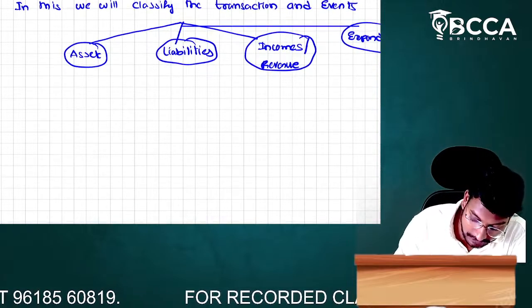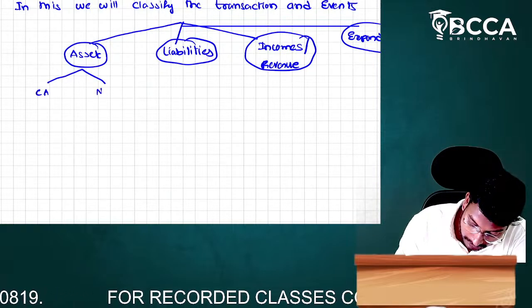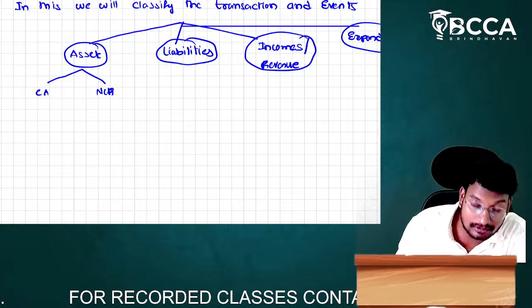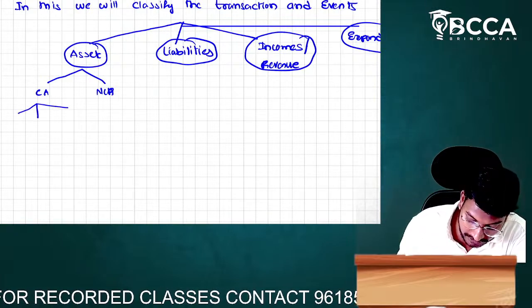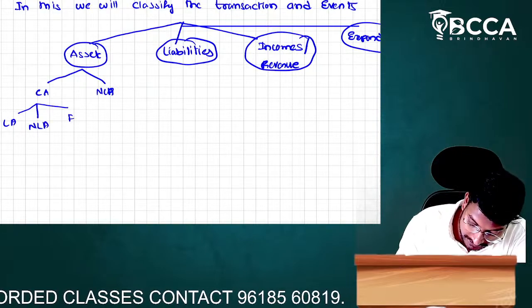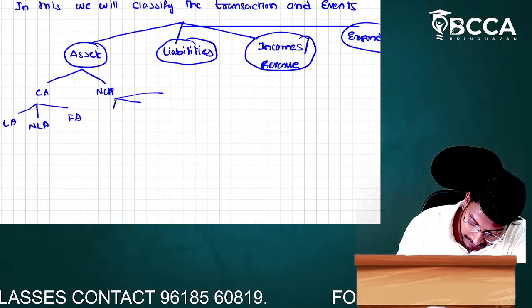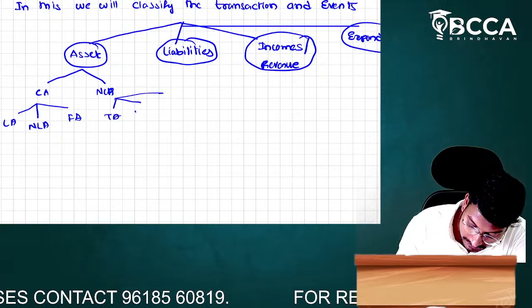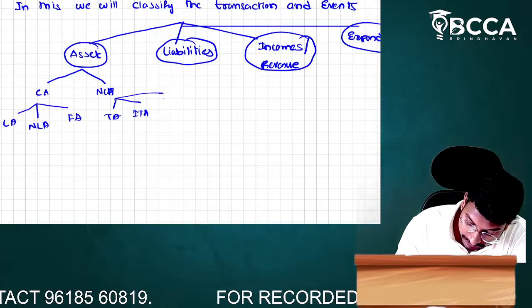In assets, we have previously discussed current assets and non-current assets. Non-current asset is also called fixed asset. Current asset is again classified into how many types? Two types: liquid assets, non-liquid assets, and fictitious assets. Non-current asset is classified into how many types? Three types: tangible assets, intangible assets, and next one, sir, wasting assets.